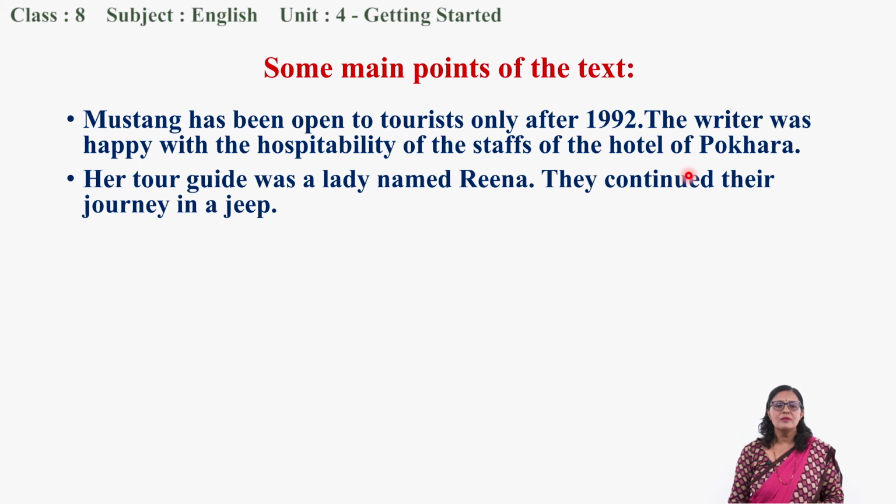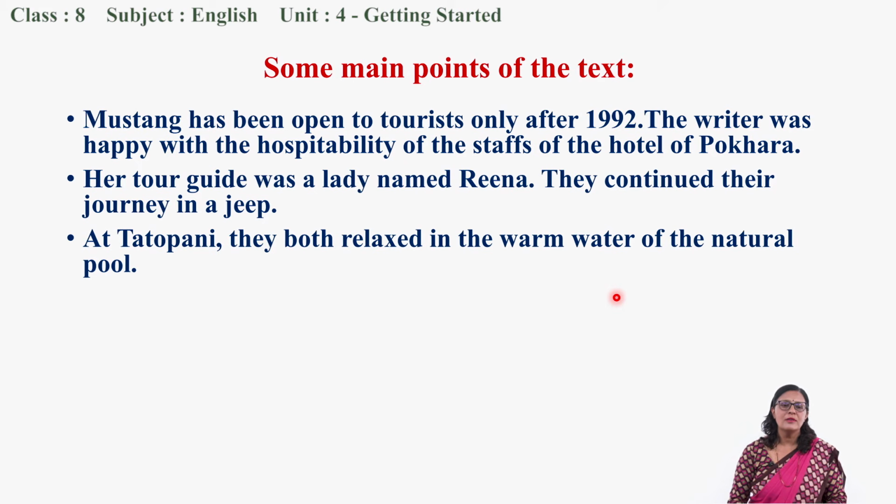They both continued their journey in a jeep. Okay, so their visit from Pokhara to Mustang was in a jeep. That was also probably a kind of new experience for the person who was born and grew up in Hong Kong. Okay. Likewise, what did they do in Tato Pani? Yes, they both relaxed in the warm water of the natural pool.